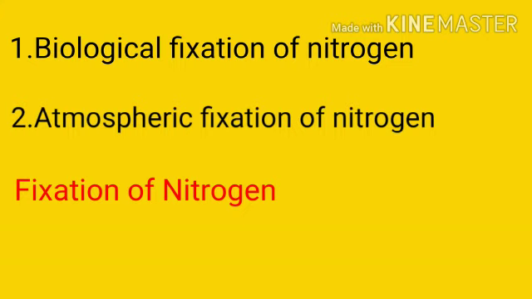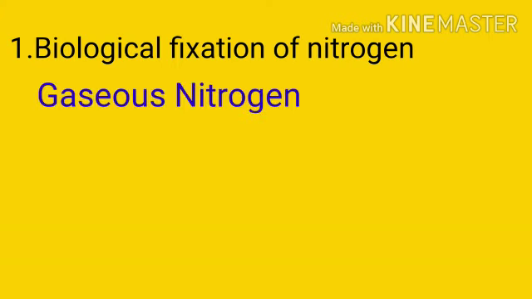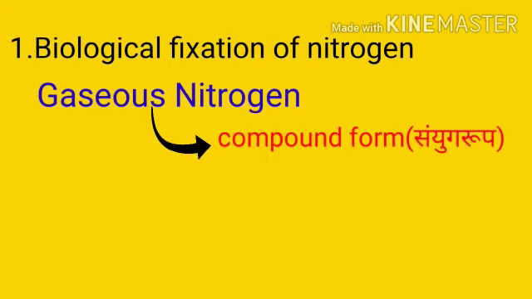Starting from the first method, that is the biological fixation of nitrogen, म्हणजे ज्याला मराठीमध्ये म्हणतात नायट्रोजनचं जैविक स्थिरीकरण. In this process, gaseous nitrogen is actually converted into the compound form. But how? Just look at this.